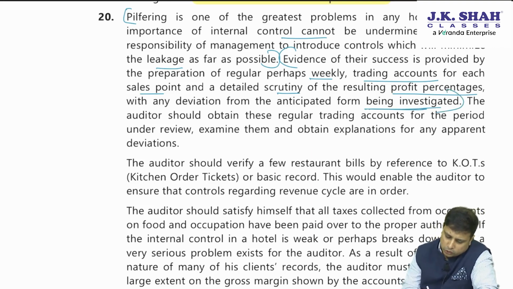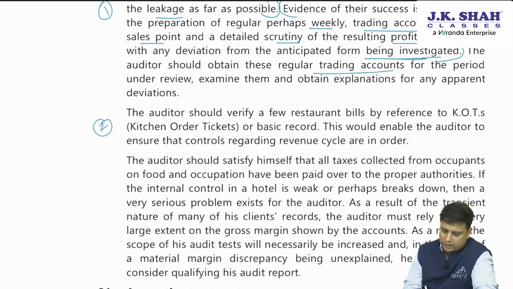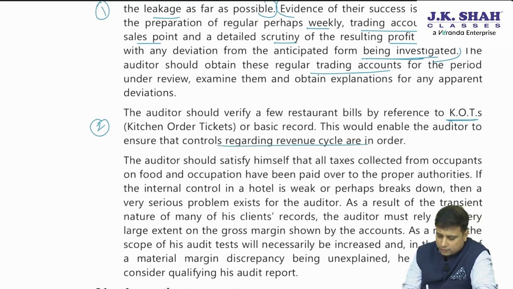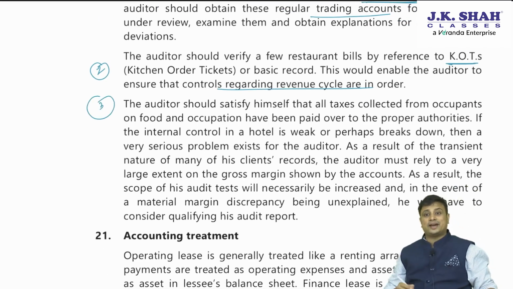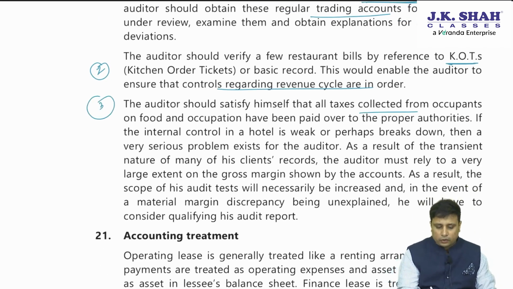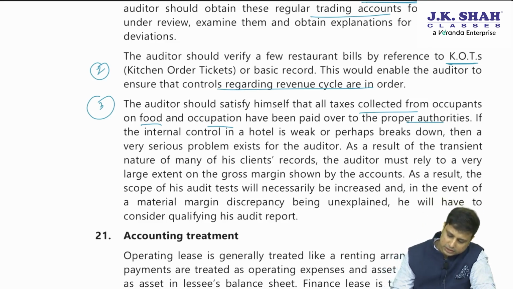The auditor should obtain the regular trading accounts for the period under review. Second, the auditor should verify restaurant bills with reference to kitchen order tickets, what we just discussed. This would enable the auditor to ensure that controls regarding the revenue cycle are in order. Thirdly, the auditor should satisfy himself that all the tax collected from the occupants on food and occupation has been paid to the proper authorities. So we need to make sure that taxes have been paid to the appropriate authorities.